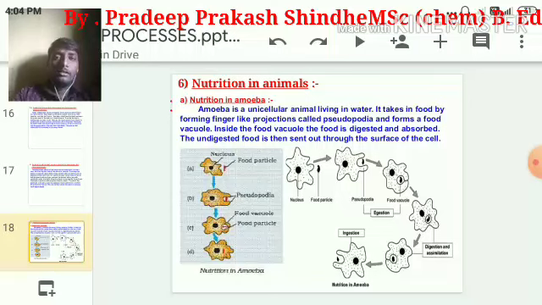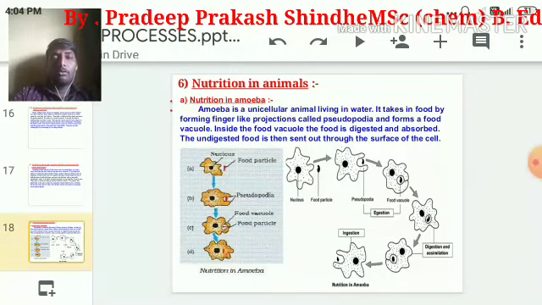But when you study nutrition in the case of amoeba, as I told you earlier, amoeba also comes under the group of holozoic mode of nutrition, which is another type of heterotrophic nutrition.